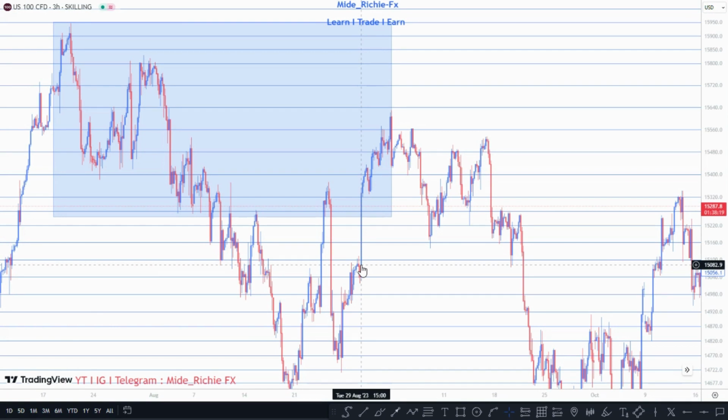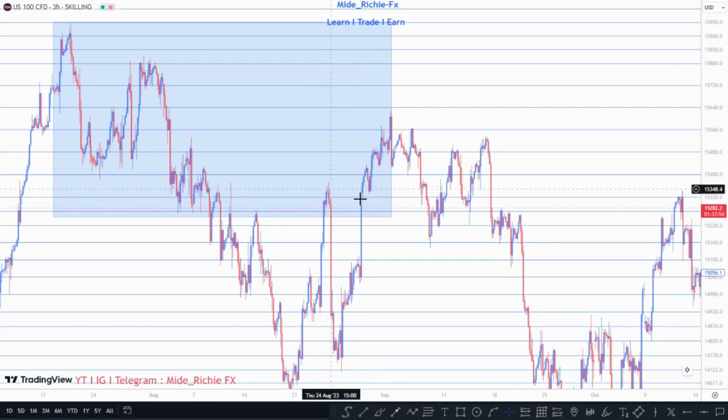Now this doesn't mean you should sell whenever the market comes back to the premium zone. This will serve as a confluence, because you should be selling from supply zones that are in the premium price or the premium region of the trend. Right, you should be selling from premium supplies. If you want to buy, you should be buying from discount demands.